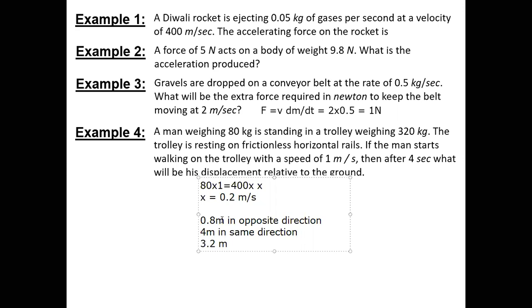Yes, sir. I understood that the trolley is moving 0.8 meters, but the 4 meters should be including the trolley moving back, because 1 meter per second is with respect to ground. Yes, sir, 1 meter per second is with respect to the ground, irrespective of the walk. It should be his velocity with respect to trolley minus velocity of trolley. No. Because it's with respect to ground, right? Yes, it is with respect to ground.